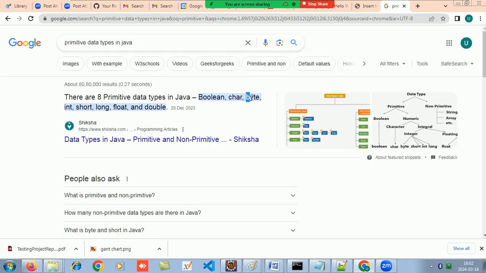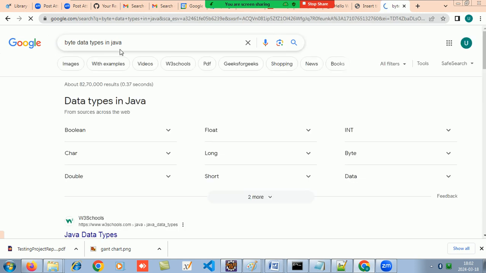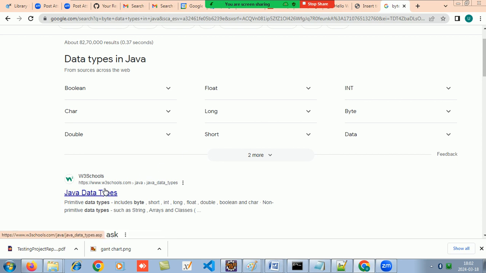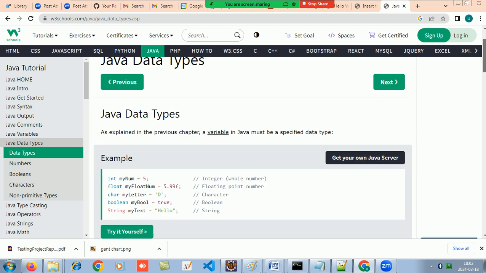There is a type called byte, right? Now, what all does the byte store? The byte has a fixed range of values. It only stores 256 values.